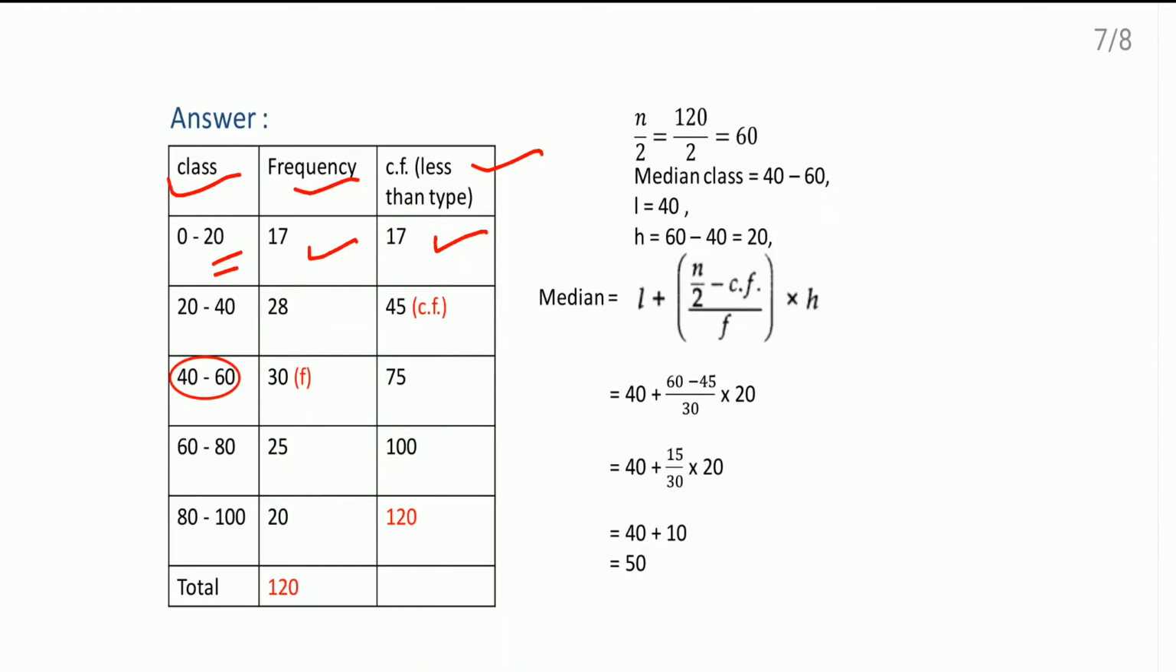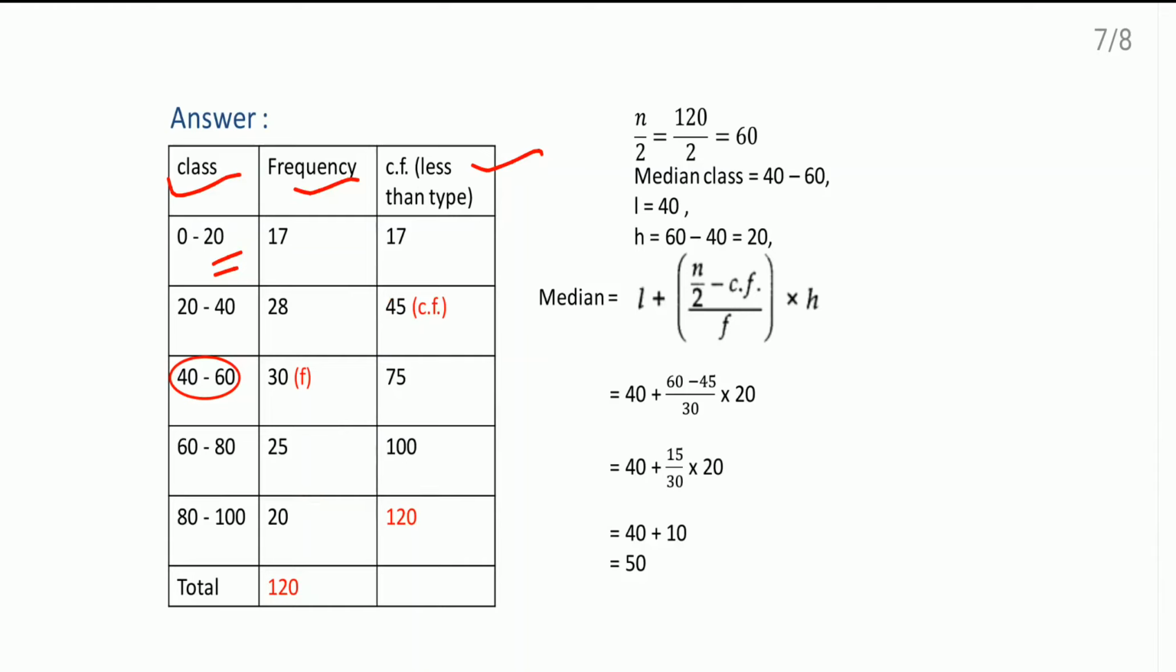Correct? In simple words, what we are doing? Here I have written 17, then 17 plus 28, addition of that, I got 45. 45 plus 30. See, addition is 75. 75 plus 25, addition is 100. 100 plus 20, it comes as 120. This way we are getting cumulative frequency.